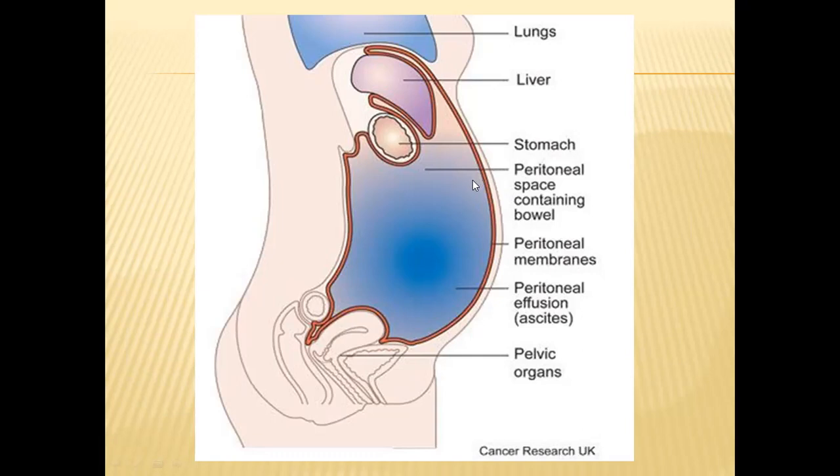That's why, to remove the excess fluid, after the operation, for 3 or 4 days, doctors will insert a pipe into this open region and remove that excess peritoneal fluid.